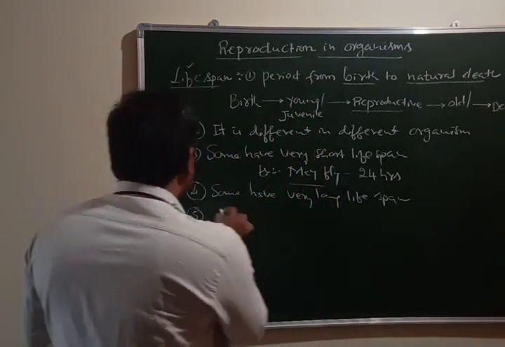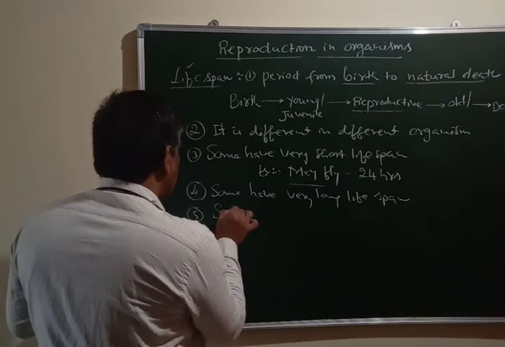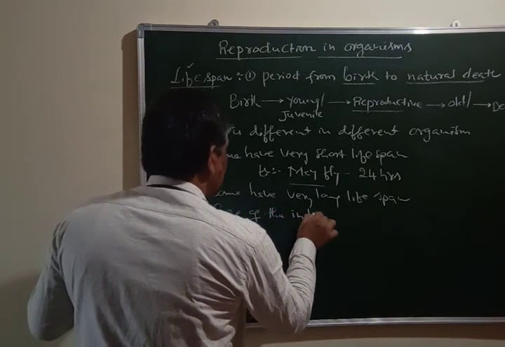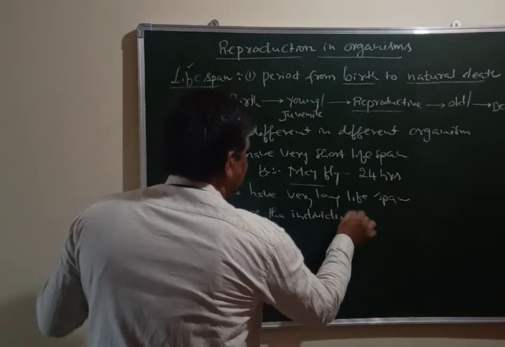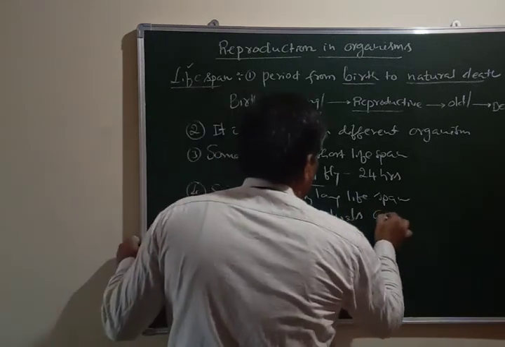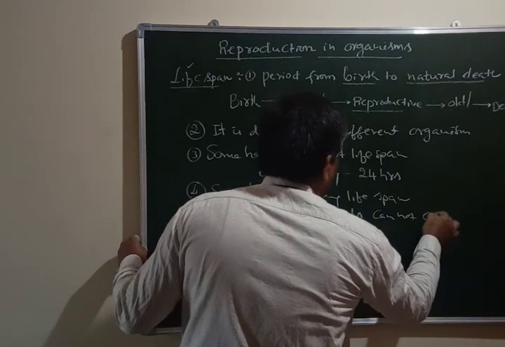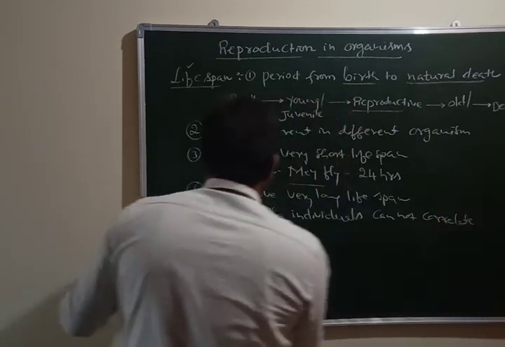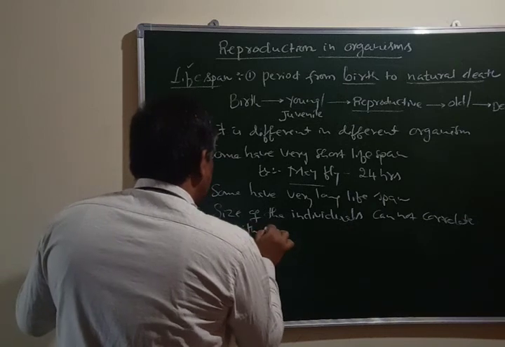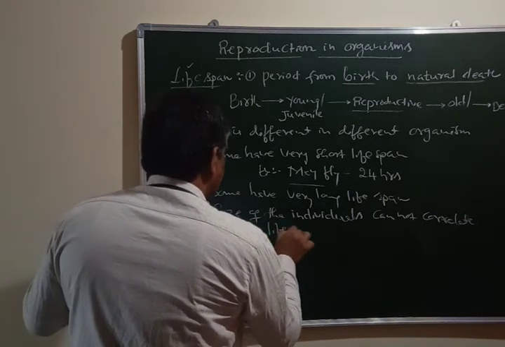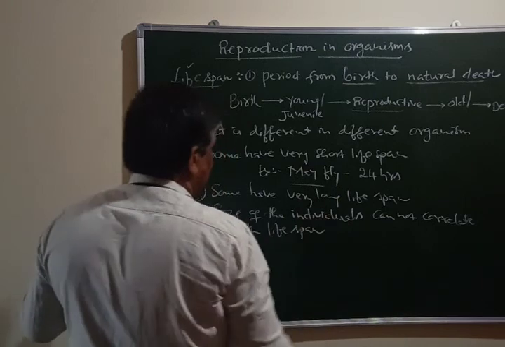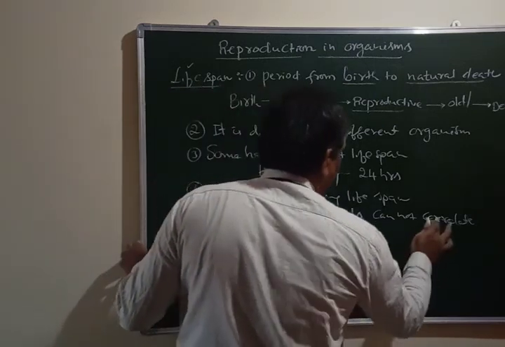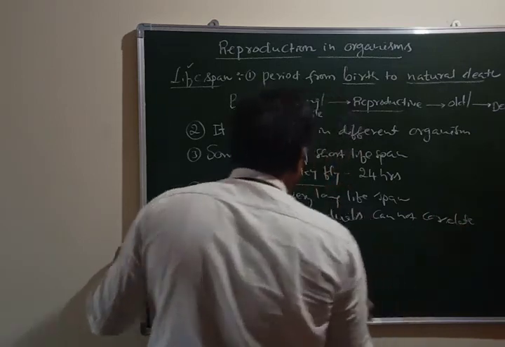Size of the organisms cannot be correlated with lifespan.